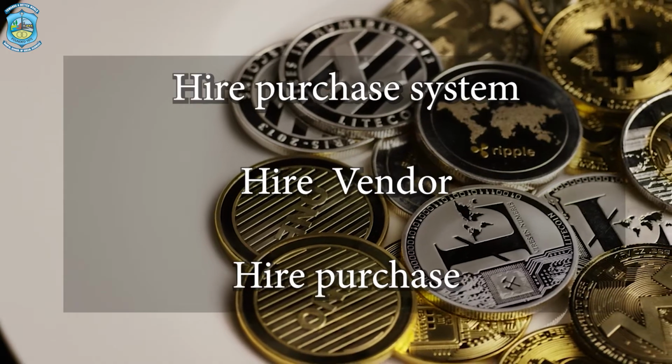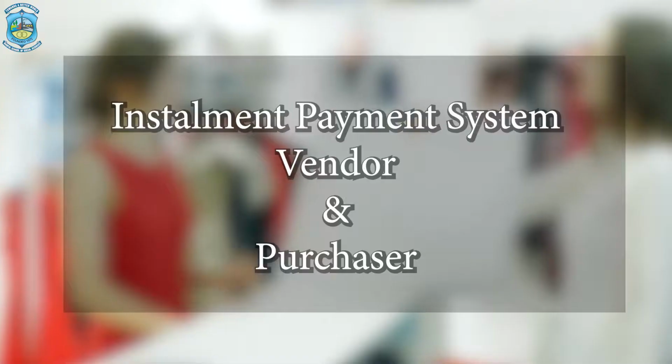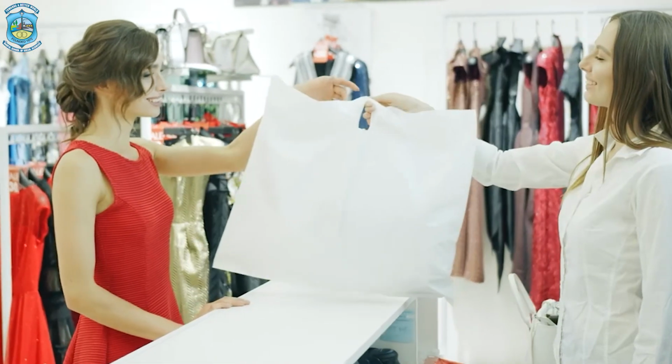Of course, in the hire purchase system there were hire vendor and hire purchaser. Similarly, in installment payment system also, you will be studying about two parties, that is a vendor and a purchaser or a buyer. Now, in the books of buyer, you will be recording the entry of credit purchase. Similarly, in the books of vendor, you will be recording the entries of credit sale, but along with interest and along with installments. So let us study further how things move in this particular payment system.